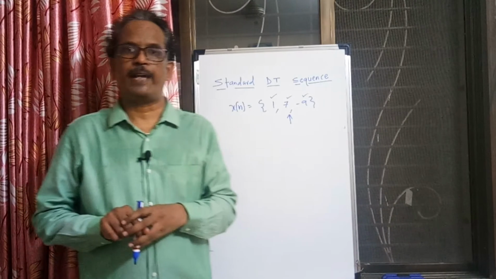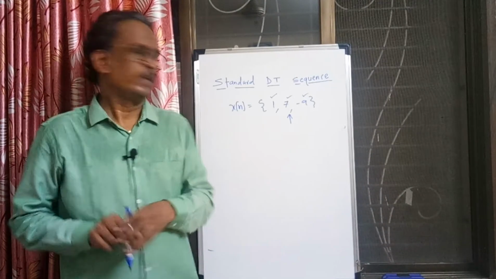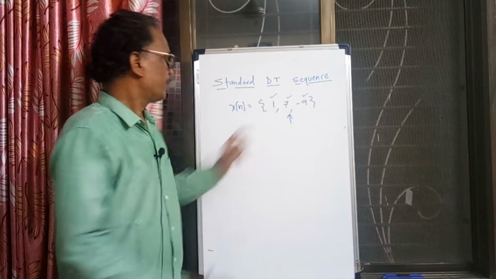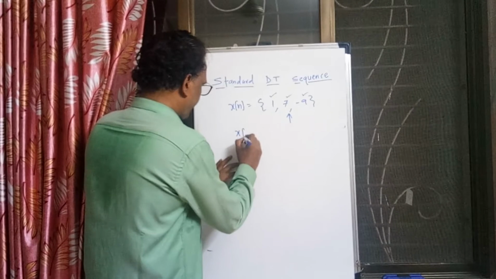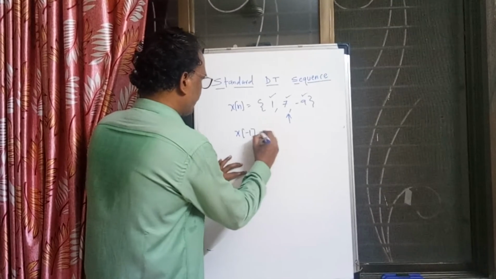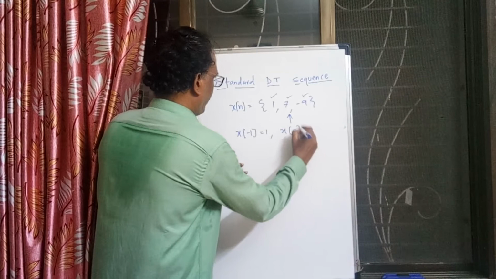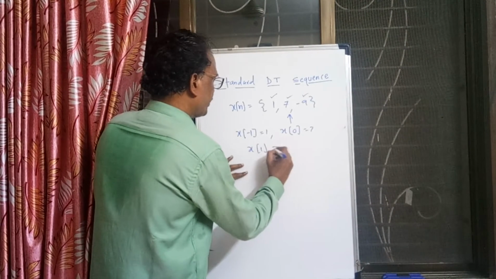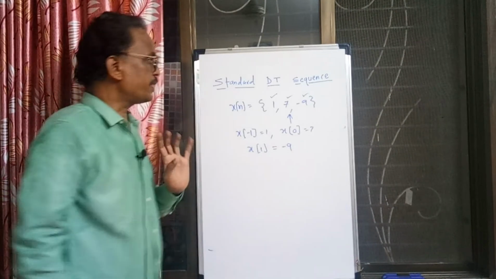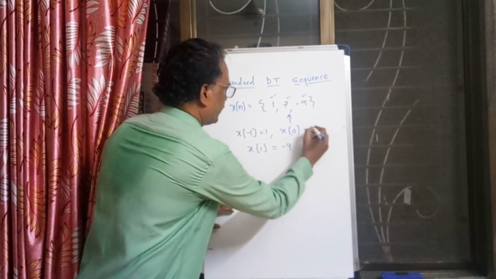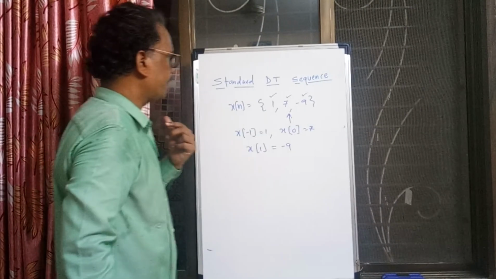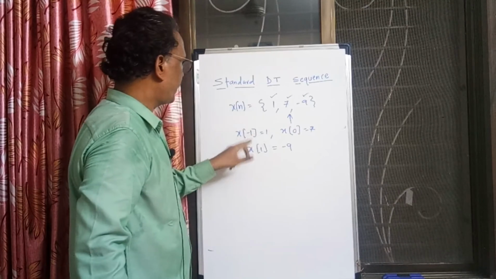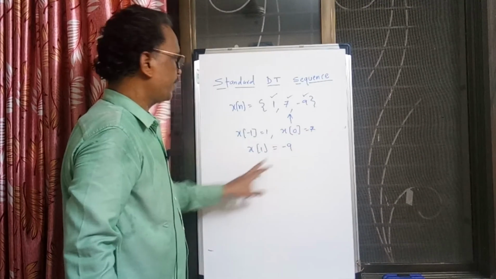7 is the value at n equal to 0, this is the value at n equal to minus 1, and this is the value at n equal to plus 1. So if you try to write this, x of minus 1 value is 1, x of 0 value is 7, and x of 1 the value is minus 9. This is called sequence form representation of the signal, and the signal is read as: x of minus 1 is 1, x of 0 is 7, and x of 1 is minus 9.